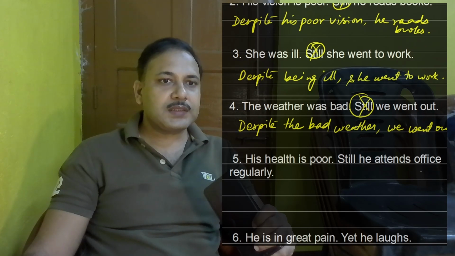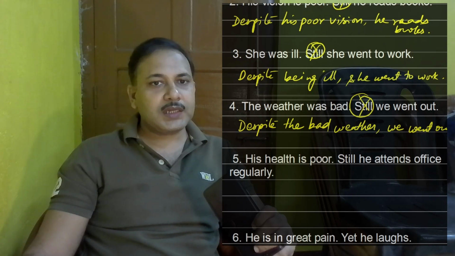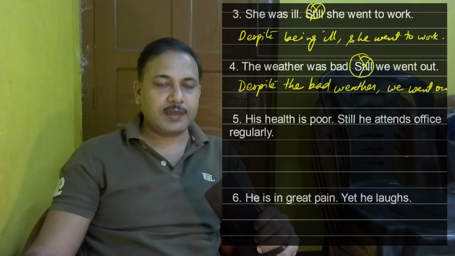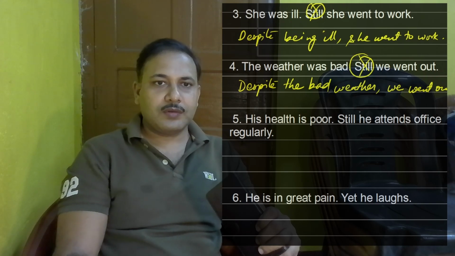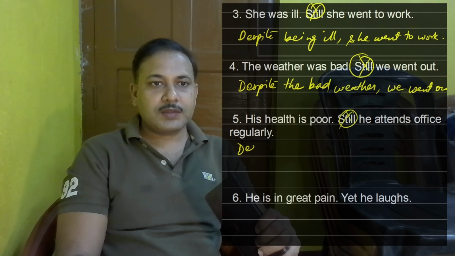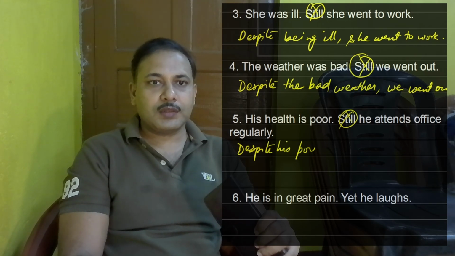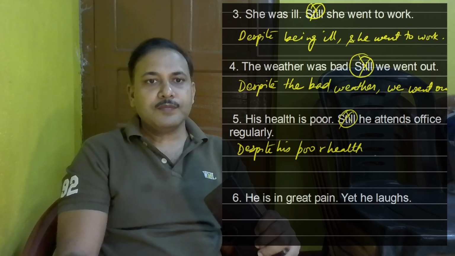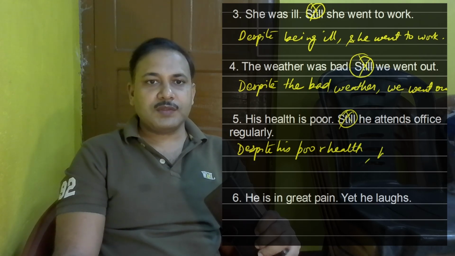Okay, the next sentence, his health is poor, still he attends office regularly. So again, this connector will go away. Despite his poor health, he attends the office regularly.